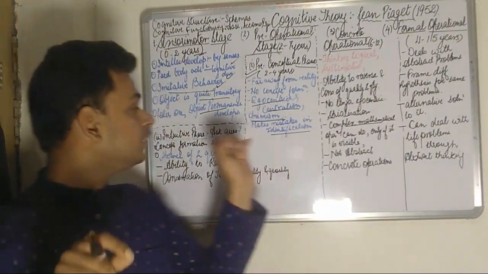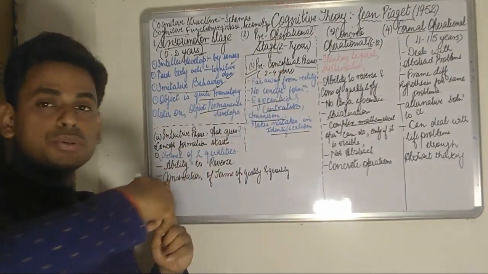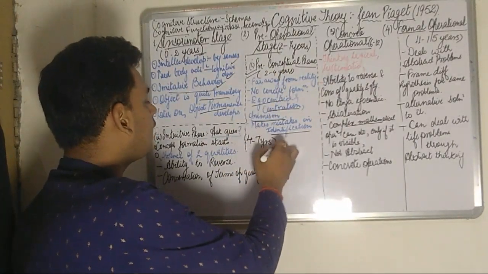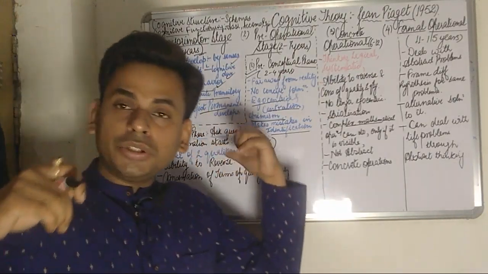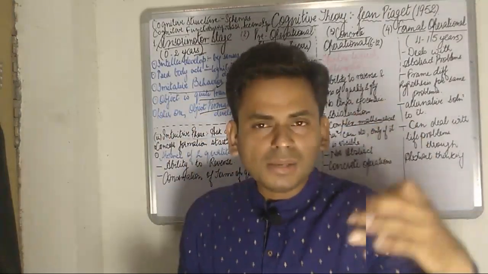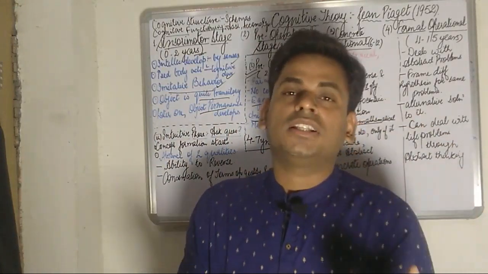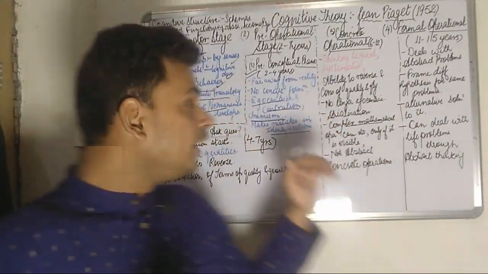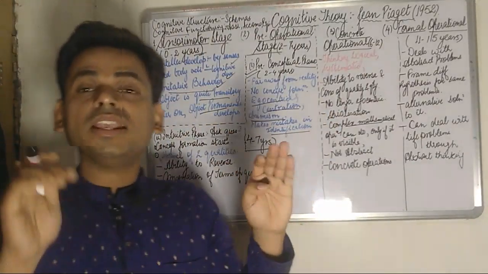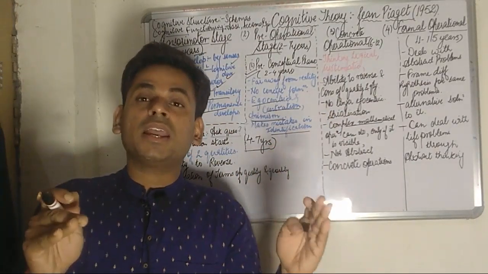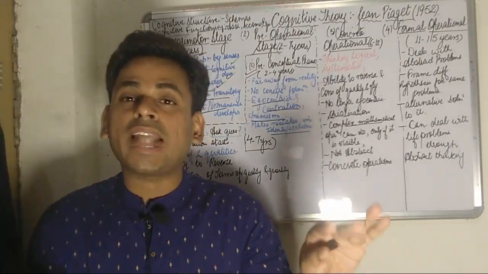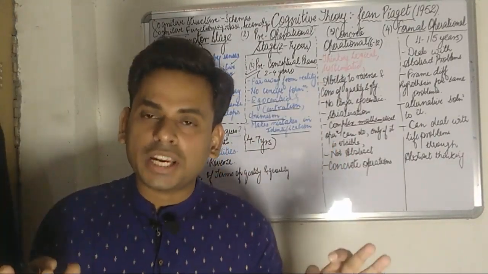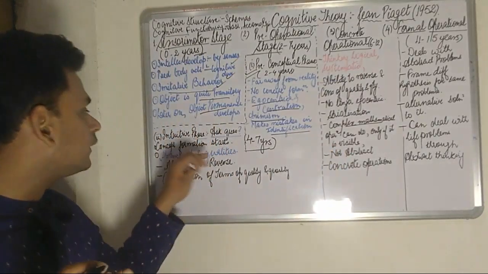So during this stage, that is from 4 to 7 years, the intuitive phase, there is a little bit of progression of the concept. The child is slowly and gradually developing the concept, and this concept is now making him segregate between his mom and dad, the uncle and aunt. He now knows to differentiate between them. So this was the first thing.